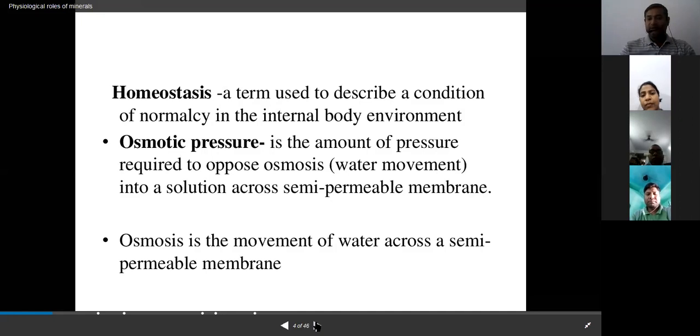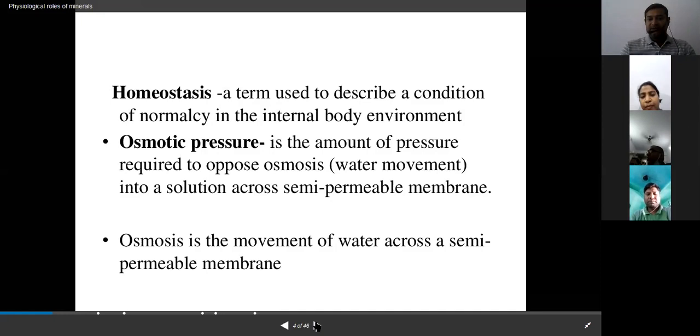So that is homeostasis, to maintain these things. The animal can maintain its homeostasis with the help of these ions or electrolytes which are present in the animal's body. The next thing is osmotic pressure.